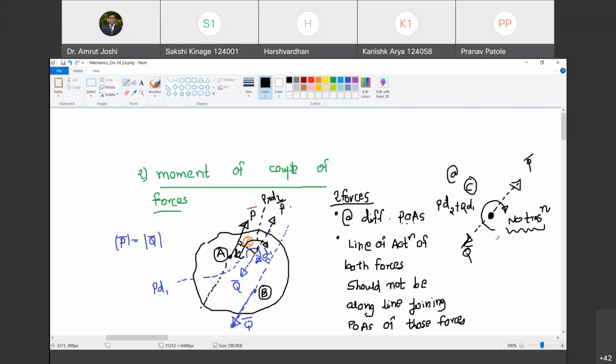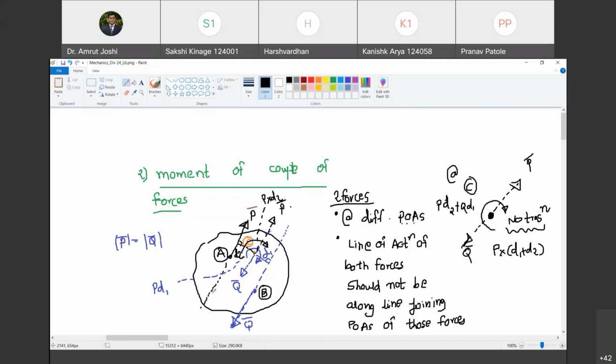And how much is P into d1 plus Q into d2? Now, P is the magnitude of P bar, Q is the magnitude of Q bar. We know that these magnitudes are the same. So therefore, I can write the magnitude of any of the forces, let us say P, multiplied by the distance d1 plus d2. Do you agree with me? Yes, sir.